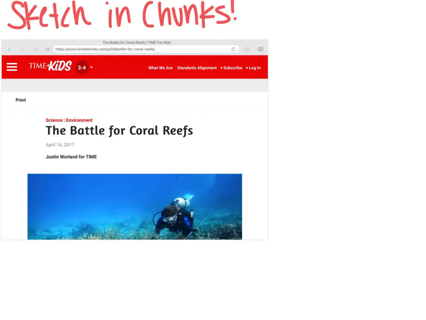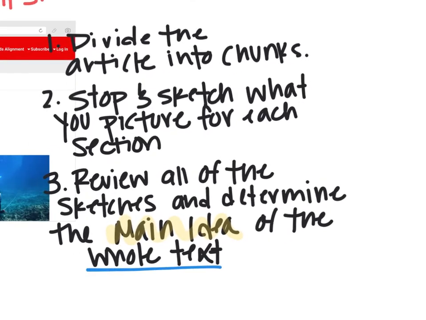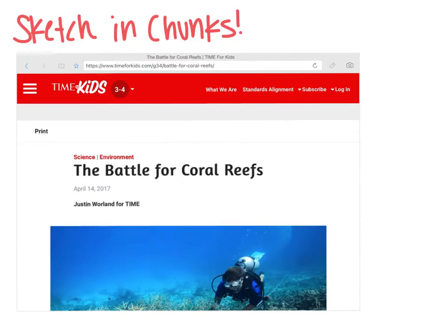There are 3 main steps to this strategy. They are to first divide the article into chunks, stop and sketch what you picture for each section of the text that you divided, and review all of the sketches and determine the main idea of the whole text altogether. So I'm going to want to make sure that I come up with what the most important parts are of each of those small sections in my sketches so that when I review them, I have an idea of what the whole story is about. So let's practice and take a look at this text together, The Battle for Coral Reefs.